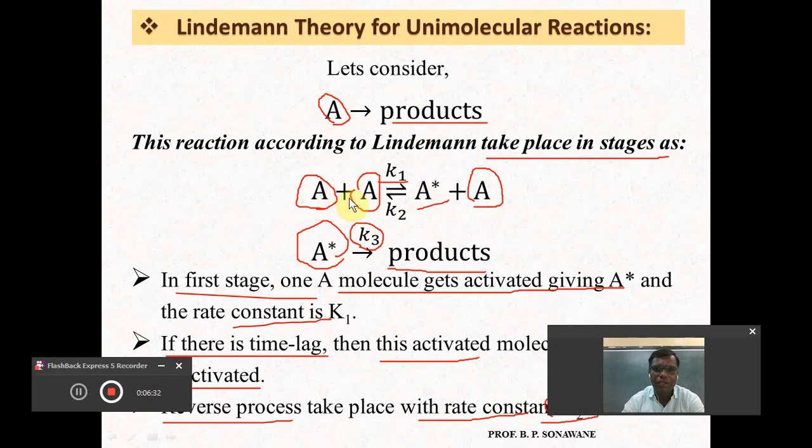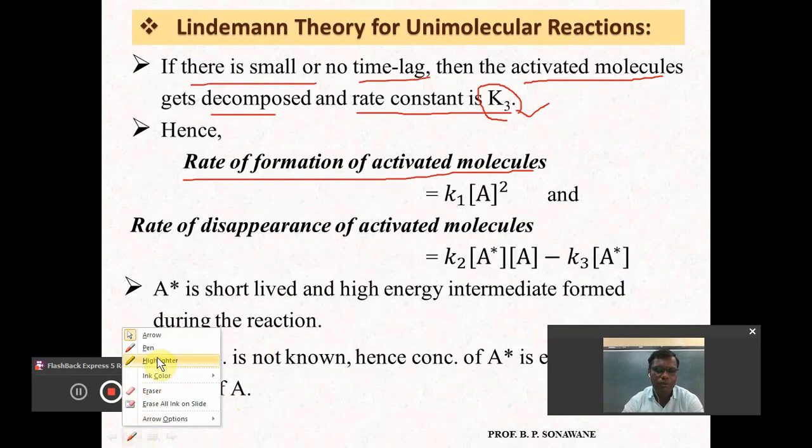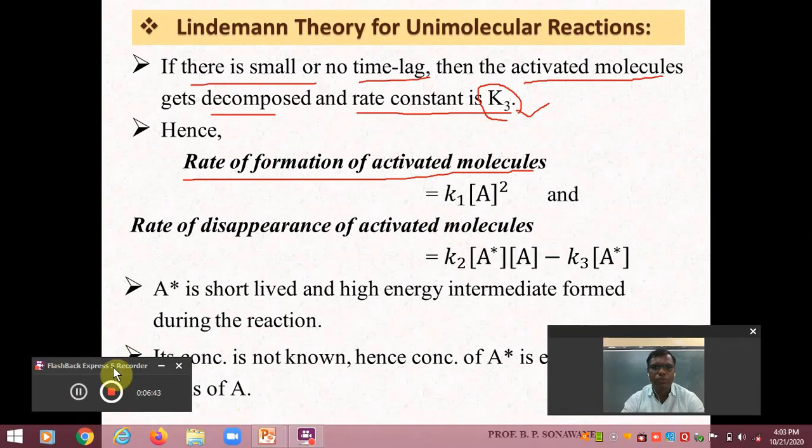Concentration of A into concentration of another molecule A. So that's why the overall equation for the formation of activated molecules, the rate of formation of activated molecules, will be equal to K1 into the square of the concentration of reactant.